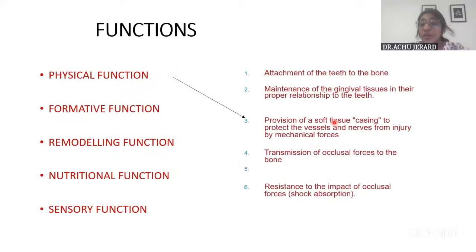Now finally coming on to the functions. Regarding the function, you have got 5 major functions. That is the physical function, which includes that they anchor the tooth within the socket, right?